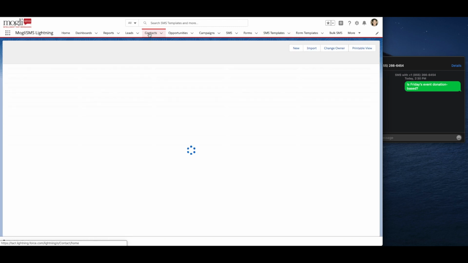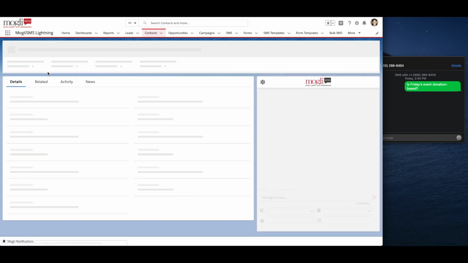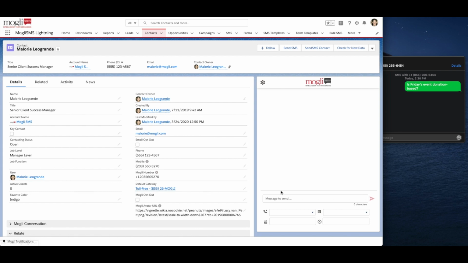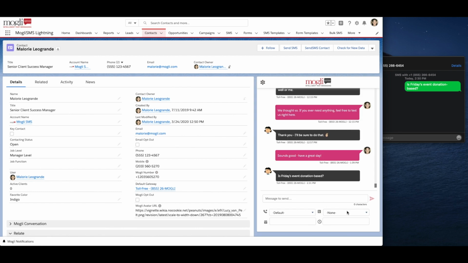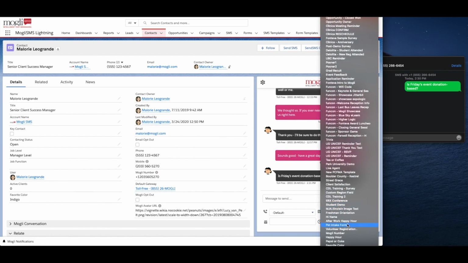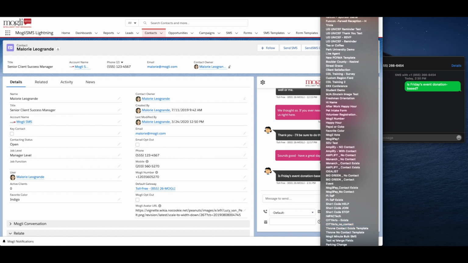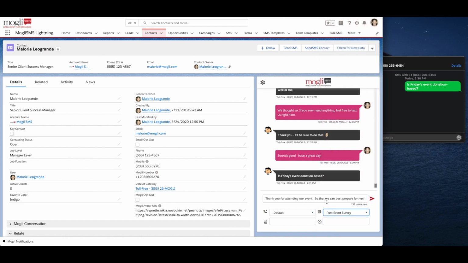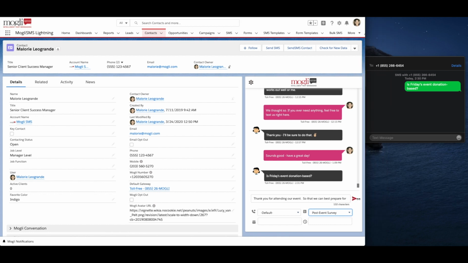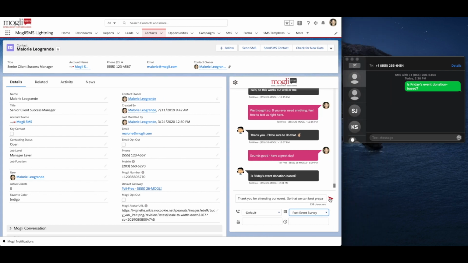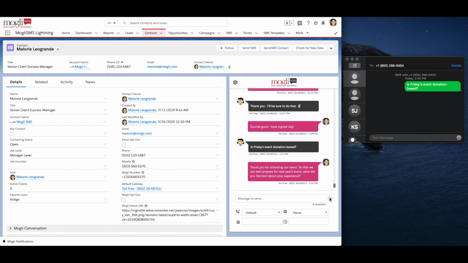So if I go over to my contact record here and plan to send this out, I am just going to find where that lives. Post Event Survey. I can see that my question pops up over here. And I'm going to send it out. Over here in iMessage, you can see that I received that message. And I'm going to say,